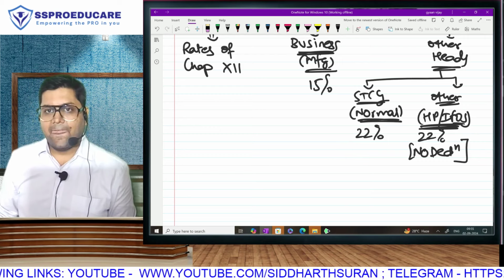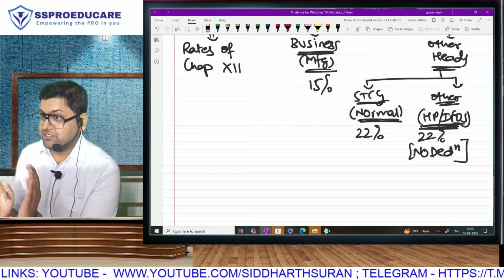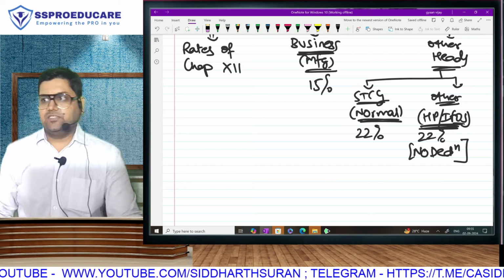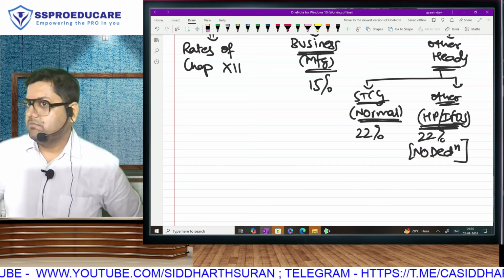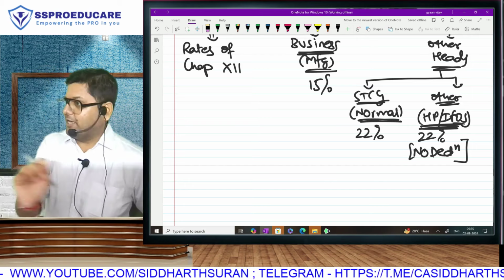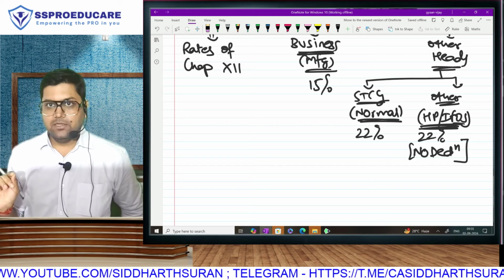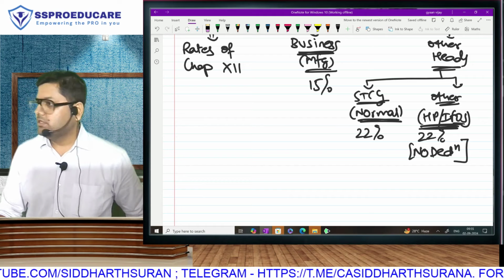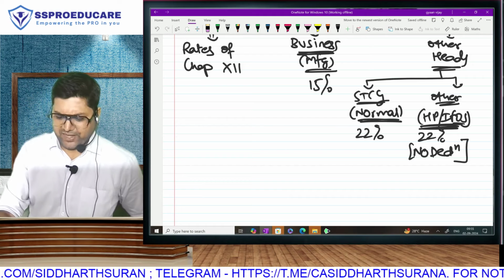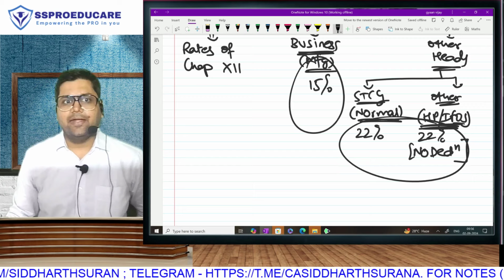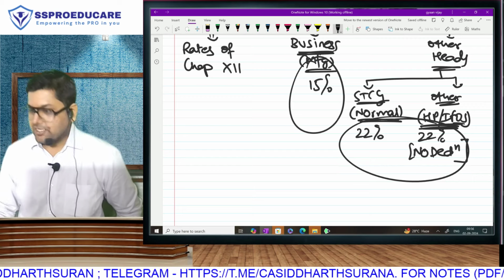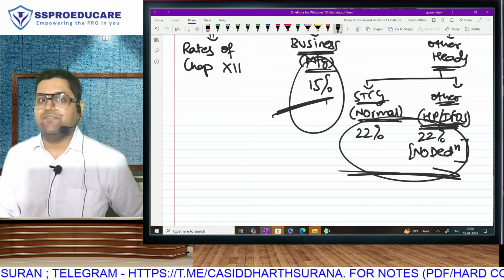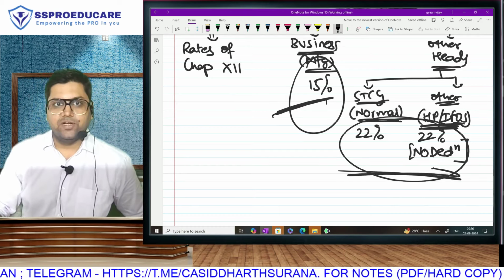Is this clear? It means these other incomes will go in the new regime of 25.168. In 15%, the only income that will come is manufacturing, and only manufacturing, no other business. Is this clear? Of course, all these rates will be subject to surcharge and cess, and change effectively to 17.16 and 25.168. But you understood where 17.16 will come and what will happen to everything else? And IFOS will include dividend.